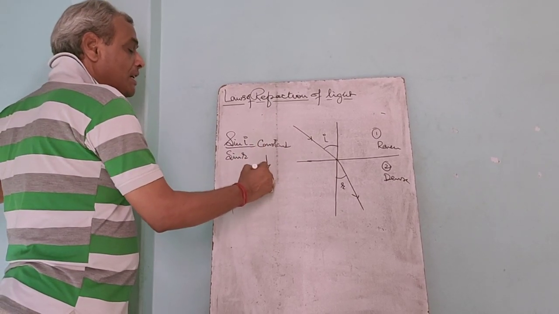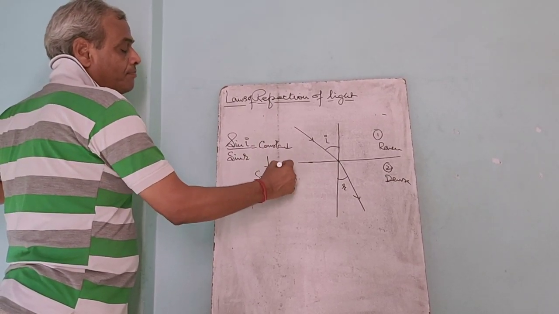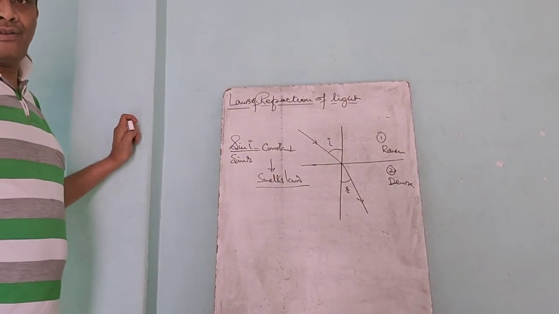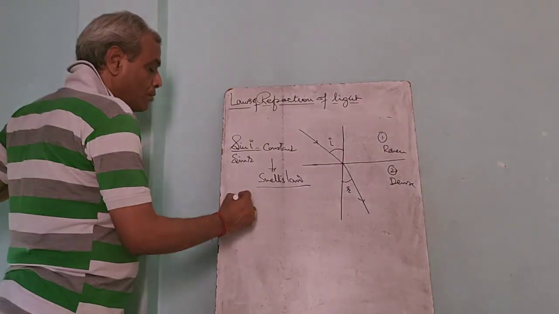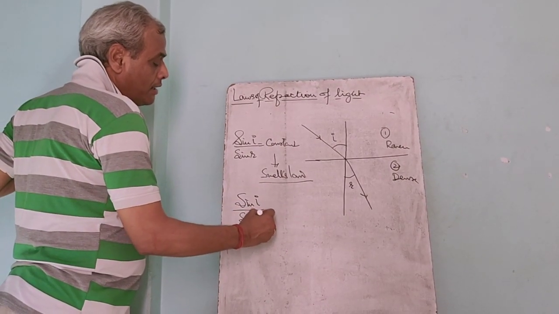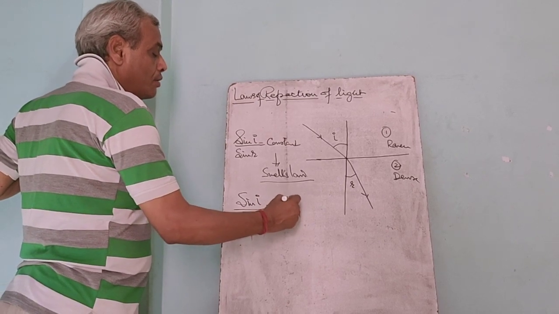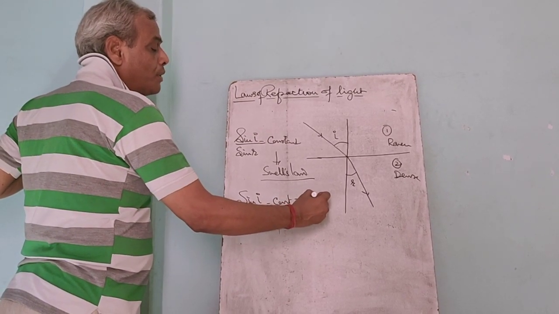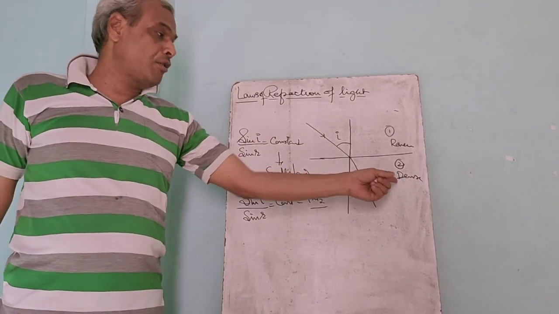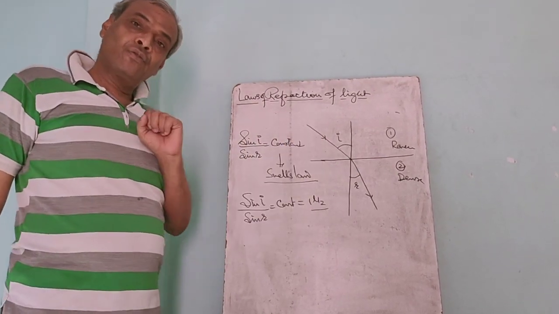It is said to be Snell's law. Later on, sine i upon sine r equals constant equals 1 mu 2, I mean to say the refractive index of medium 2 with respect to the first.